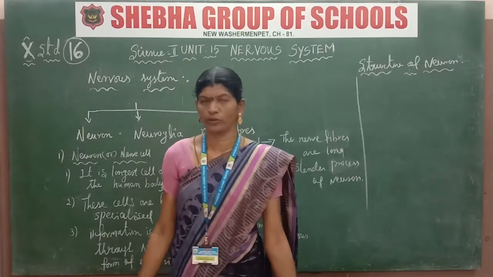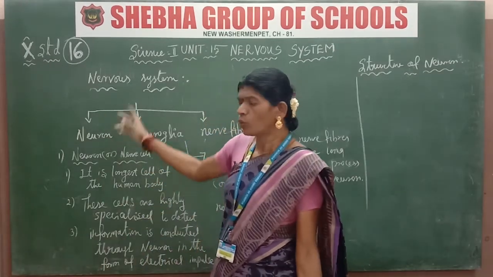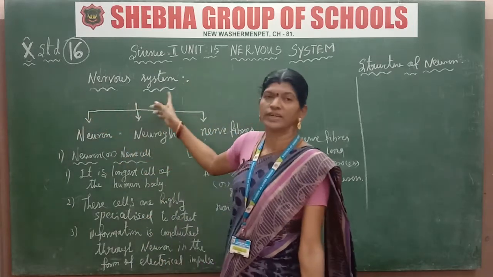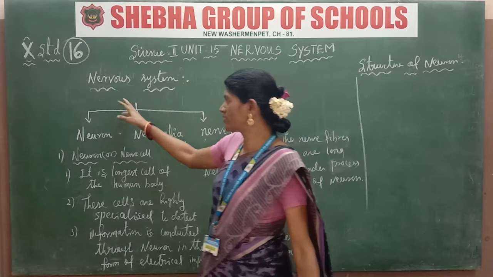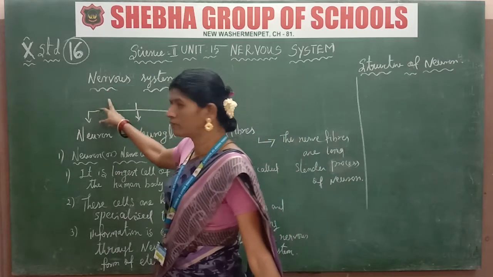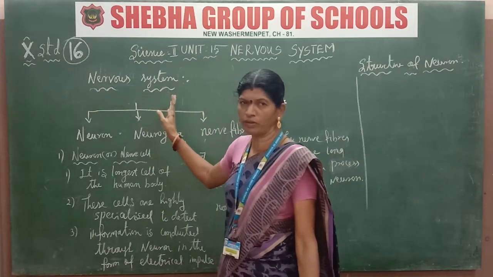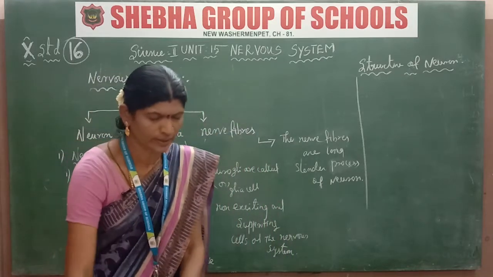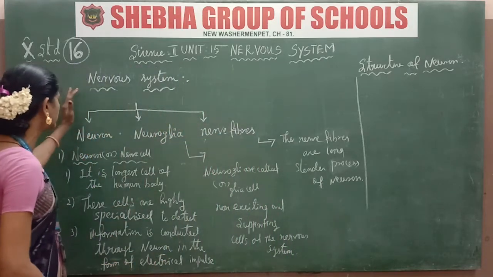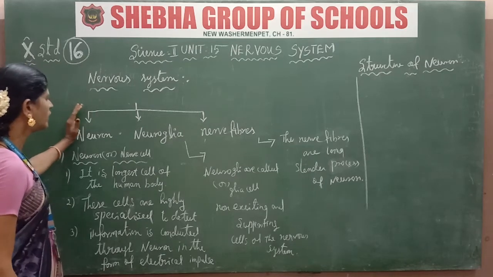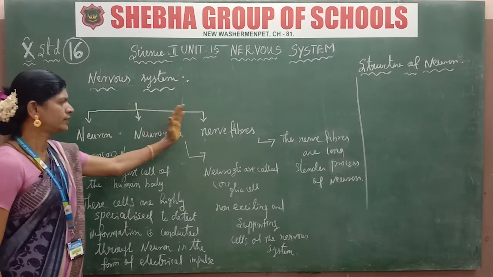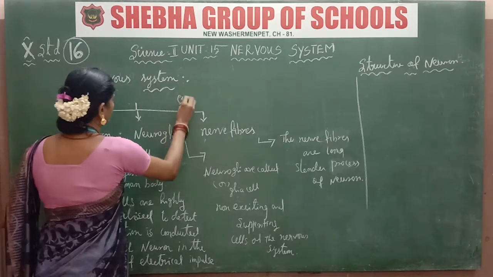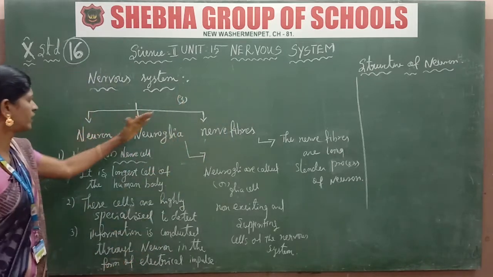Next we are going to the nervous system. What is the nervous system? The nervous system is made up of nerve tissue. You have already studied this in lower classes. The nervous system is made up of nervous tissue, which has three parts: neurons, neuroglia, and nerve fibers. So there are three types in the nervous system.